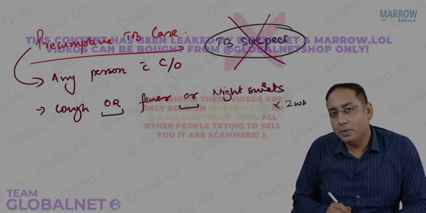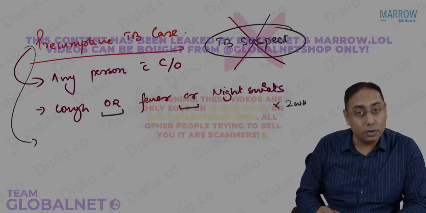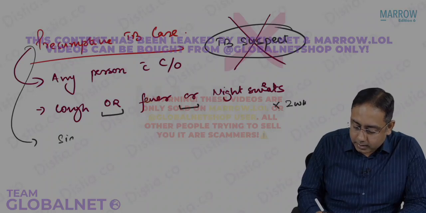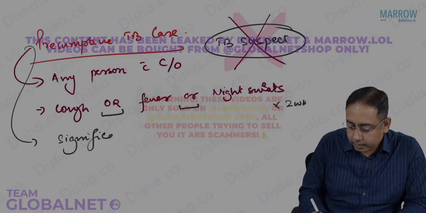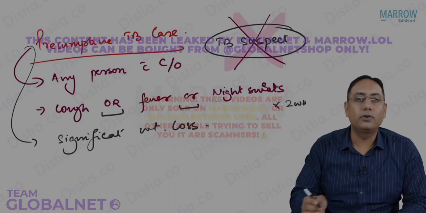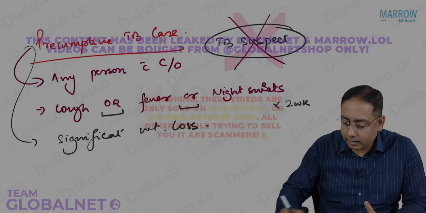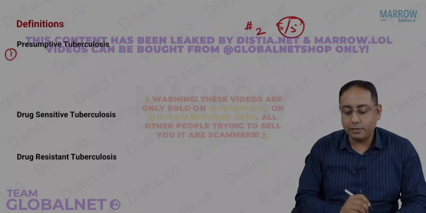For more than 2 weeks, that will be called a presumptive TB case. Presumptive TB case could also be any person who has a significant weight loss over a few months, it could be 1 month, it could be 3 months, but that is called a presumptive TB case.